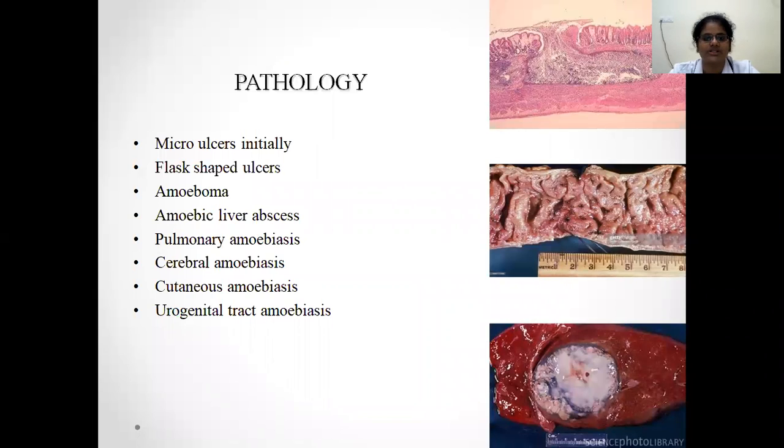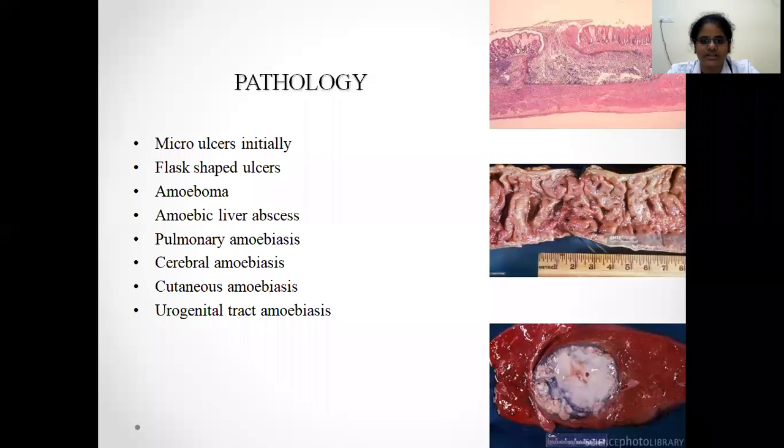Next, coming to the pathology. Initially, the ulcers formed by this are micro ulcers in the bowel mucosa. Later, in the underlying bed of the ulcer, necrotic damage will occur and they'll convert into flask-shaped ulcers. Here, the first picture will show the top. It is like a flask shape. The bowel mucosa is disrupted. Then further deep down, tissue damage will occur, extending into the submucosa and muscularis, and they'll cause flask-shaped ulcers. Usually these ulcers don't perforate, unlike typhoid ulcers.